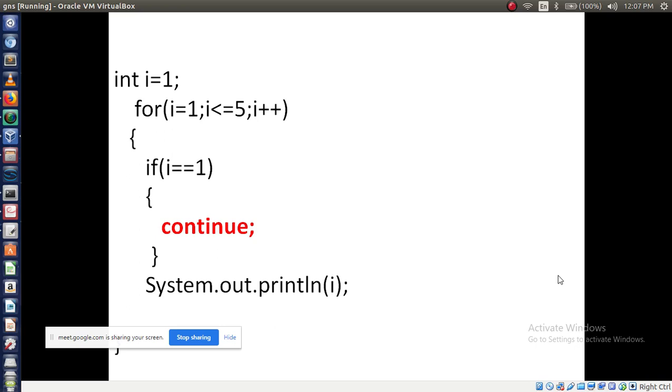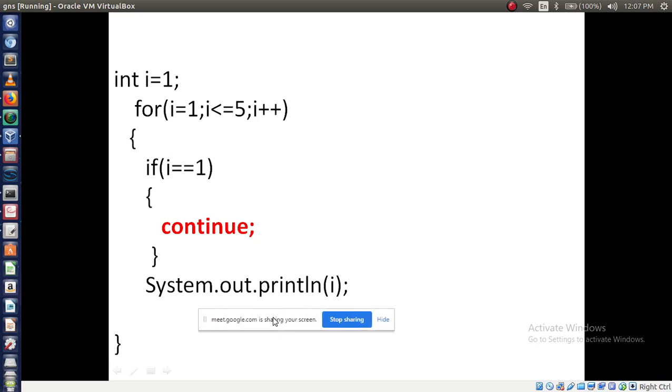So here I am a little bit confusing with this example. Can anyone tell me the output for this program? So I have used here a continue statement and I am going to print the numbers from 1 to 5. So I am using an if condition. If i equals 1, then I am applying the jumping statement, that is continue, then I am printing the i values. So what output will display if I execute this program?